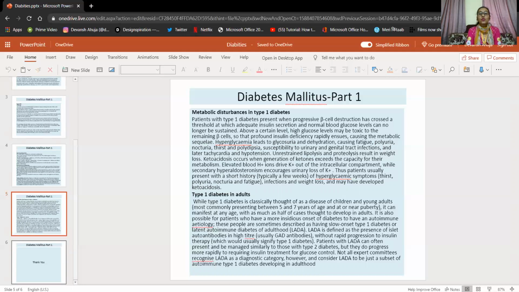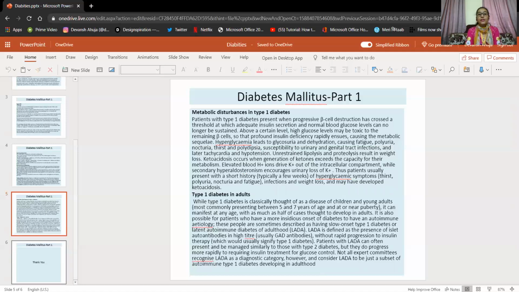Hyperglycemia leads to glycosuria and dehydration, causing fatigue, polyuria, nocturia, thirst, and polydipsia, susceptibility to urinary and genital tract infection, and later tachycardia and hypotension. Unrestrained lipolysis and proteolysis result in weight loss. Ketoacidosis occurs when generation of ketones exceeds the capacity of their metabolism.